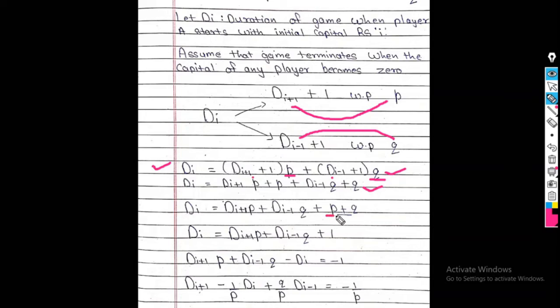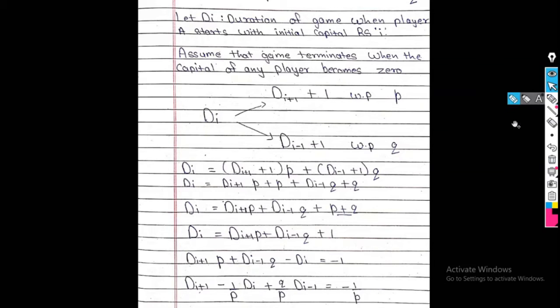I write P plus Q on one side, but the answer of P plus Q is 1. So, this is my final equation. After solving this equation, I will get D_(I+1) minus 1 upon P D_I plus Q upon P D_(I-1) is equal to minus 1 upon P.